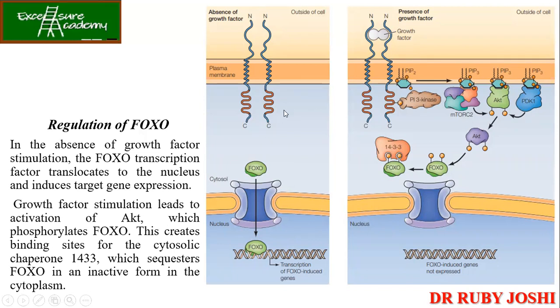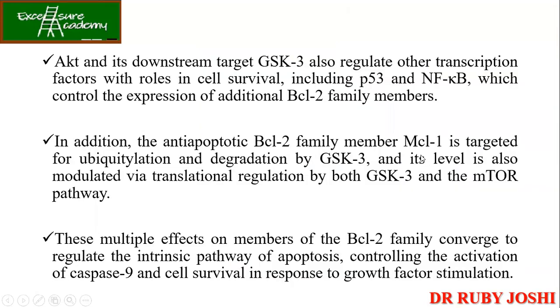So in the absence of growth factor, FOXO can directly go into the nucleus and transcription of FOXO-induced genes can happen. But when the growth factor is there, what will happen? AKT gets activated and phosphorylates FOXO, which results in the formation of binding sites for 14-3-3. When 14-3-3 binds FOXO, what will happen? FOXO cannot go into the nucleus. Hence, there will be no expression of the genes.